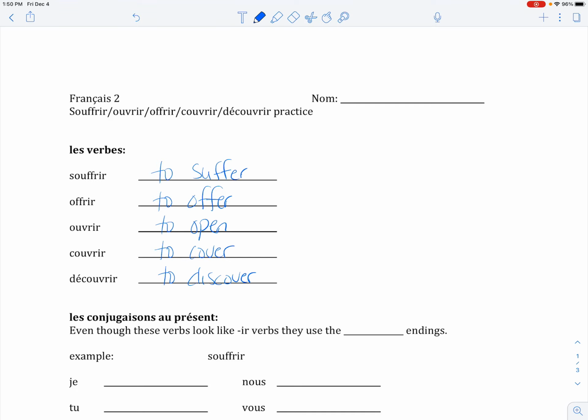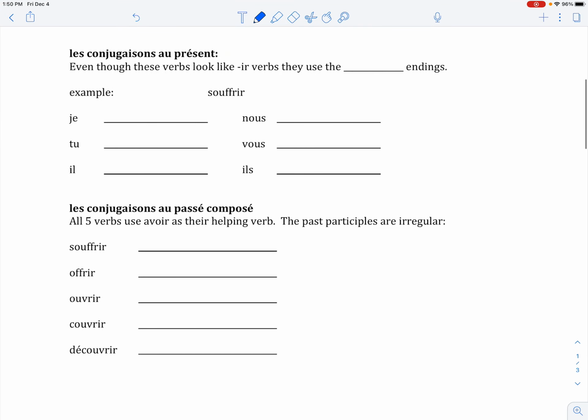When you go to conjugate these verbs in the present tense, they do look like IR verbs, but instead they're going to use the ER endings instead of the IR endings. So they're not completely irregular because they do use a set of regular endings. However, it's not the endings that you would expect based on the spelling of the infinitive.